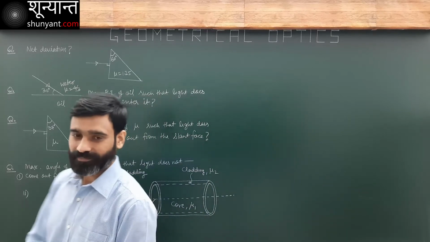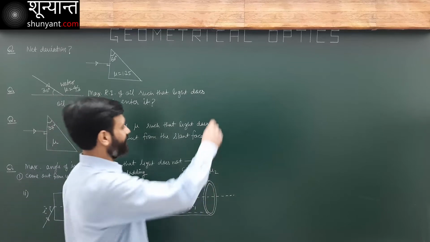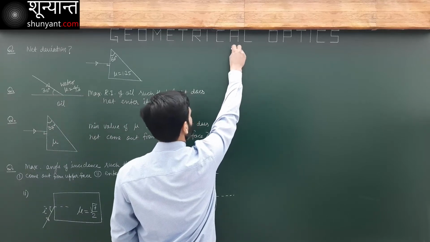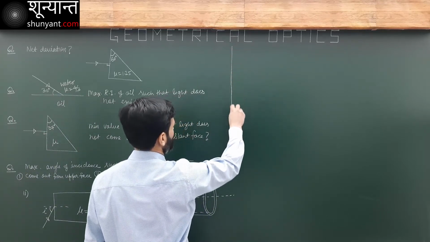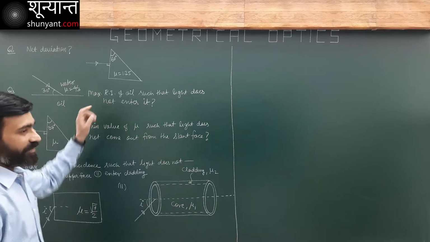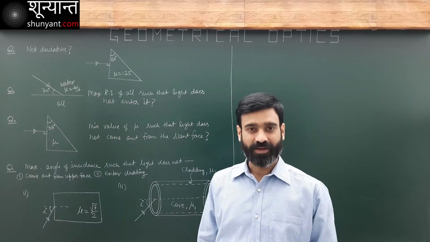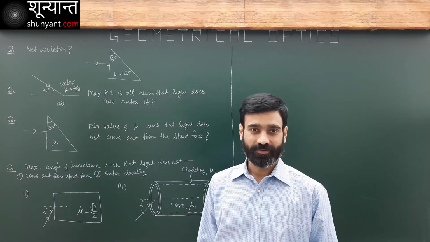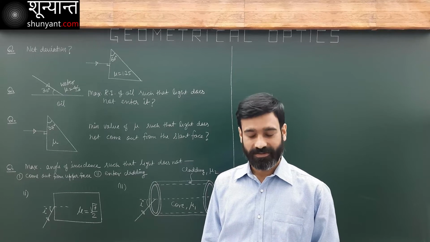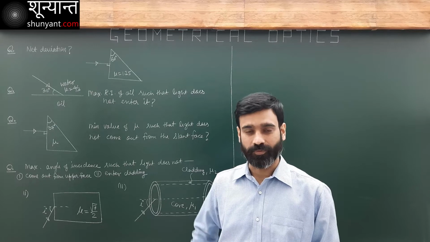Let's see if you get the right answer in your first attempt. Just remember one thing: whenever light goes from denser to rarer medium, you always have to be very careful.